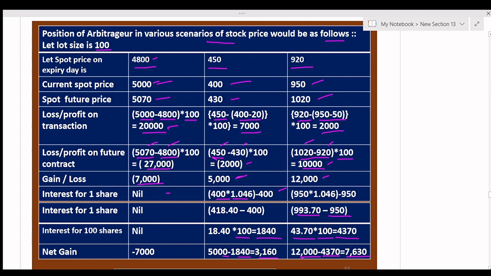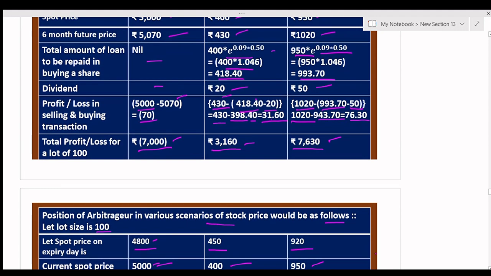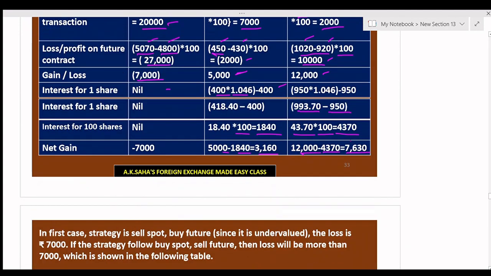Now you deduct it from the profit: 12,000 minus 4,370, it will be 7,630. You see these figures are the same as I computed earlier, that is 7,000, 3,160 and 7,630, because across the various scenarios of stock price, this will be the same.